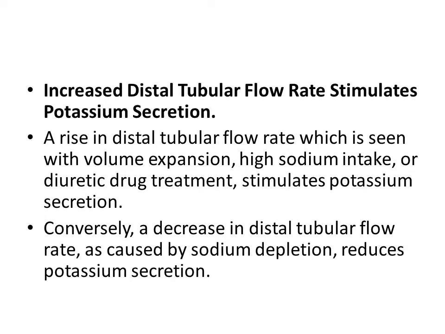The last factor which increases the potassium secretion is the increased distal tubular flow rate. The flow rate of the distal tubule can rise by three factors again. Number one being volume expansion, number two being an increase in the sodium intake, and number three being diuretics. This increase in the flow rate of the distal tubules will cause an increase in the potassium secretion. And whenever the potassium intake increases, the tubular flow rate has a stronger effect to stimulate the potassium secretion compared to when the potassium intake is low.